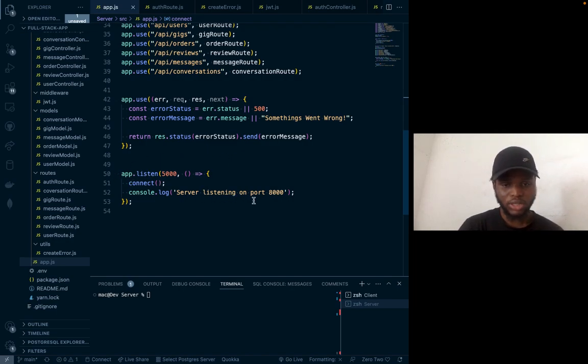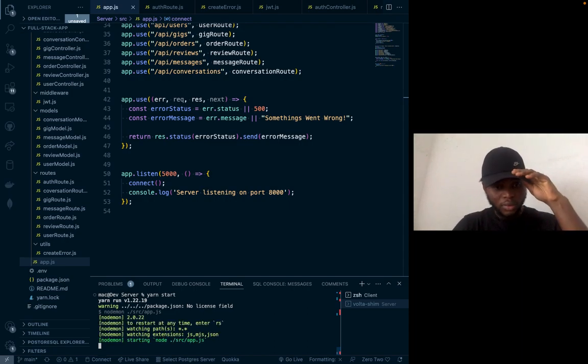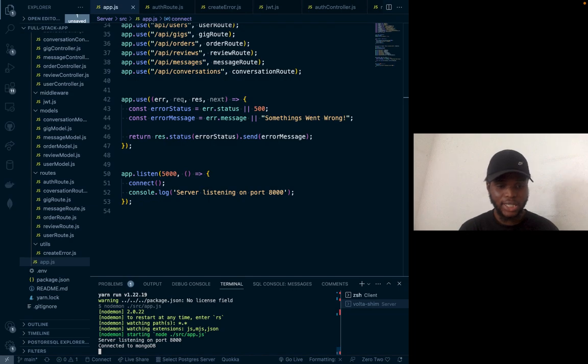It's running on localhost 800. So I'm going to start this app to see if it is running properly. If I do yarn start, sorry guys, you can see it's saying that server listening on port 800, and we are connected to MongoDB.